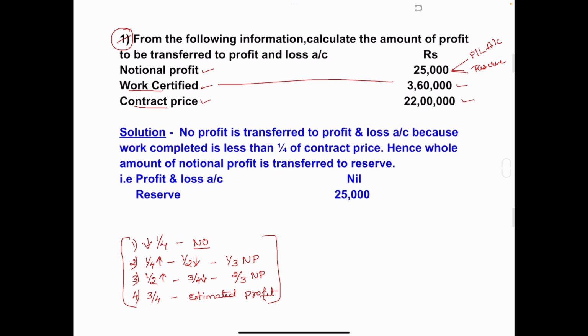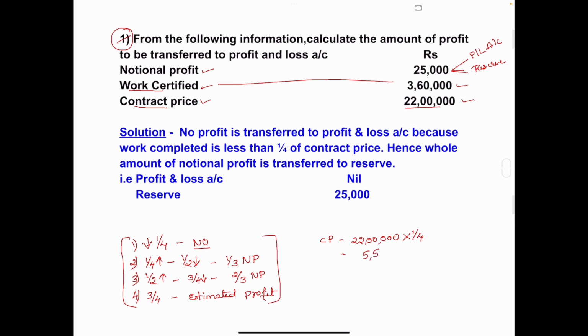So we'll calculate one-fourth of contract price. Contract price is how much? 22 lakh. Clear? Here they have given contract price is 22 lakh. So we'll calculate one-fourth of this contract price. 22 lakh into one-fourth.